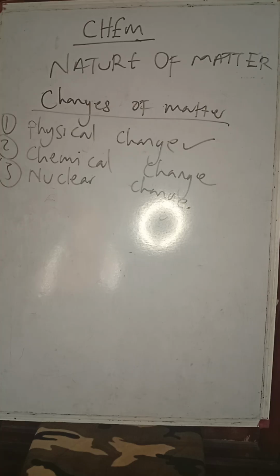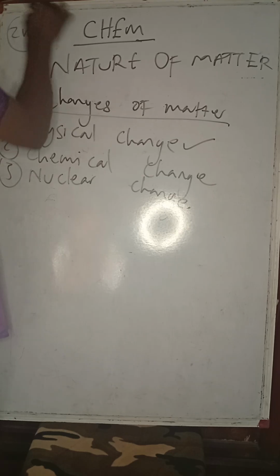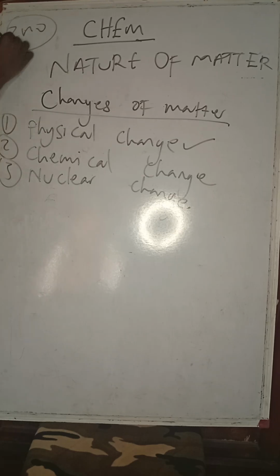For instance, we have melting of ice. Now, there's a compound we call zinc oxide. When you heat white zinc oxide, which is white at room temperature, it becomes yellow zinc oxide. Such a change, heating zinc oxide from white to yellow, does not change its composition. That is what we call a physical change. And it should be noted that all changes of state of matter are physical changes.